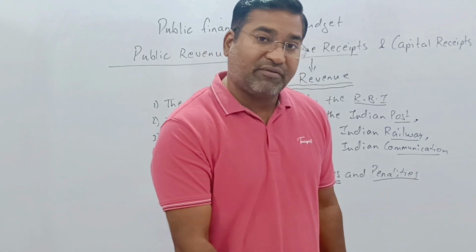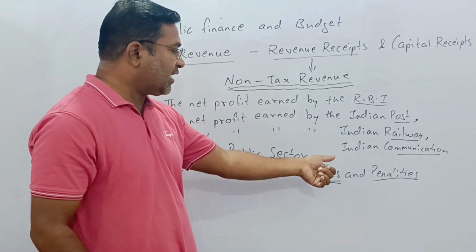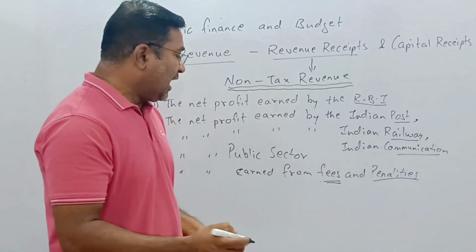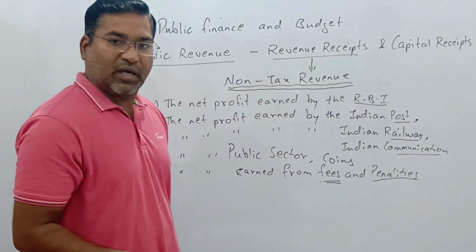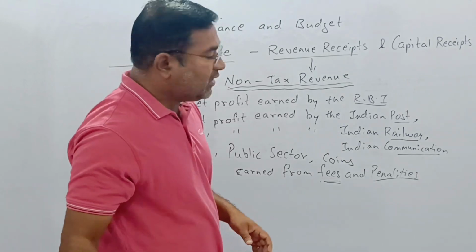In the non-tax revenue, we have profit, net RBI, the Indian Postal Department, Indian Railways, Indian Communication, the public sector, fees and penalties, and even the coins also. In this way, the revenue receipt is being said.